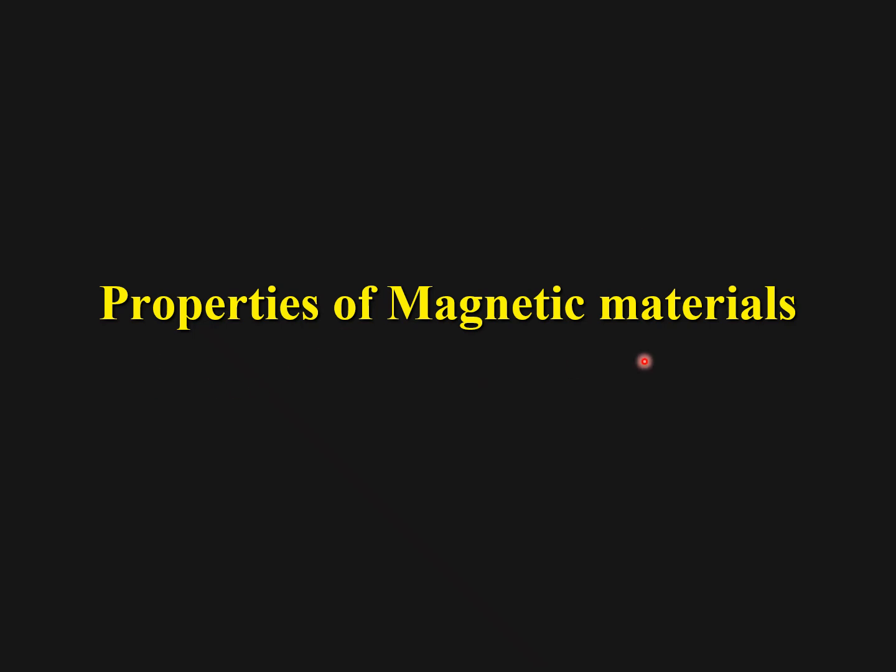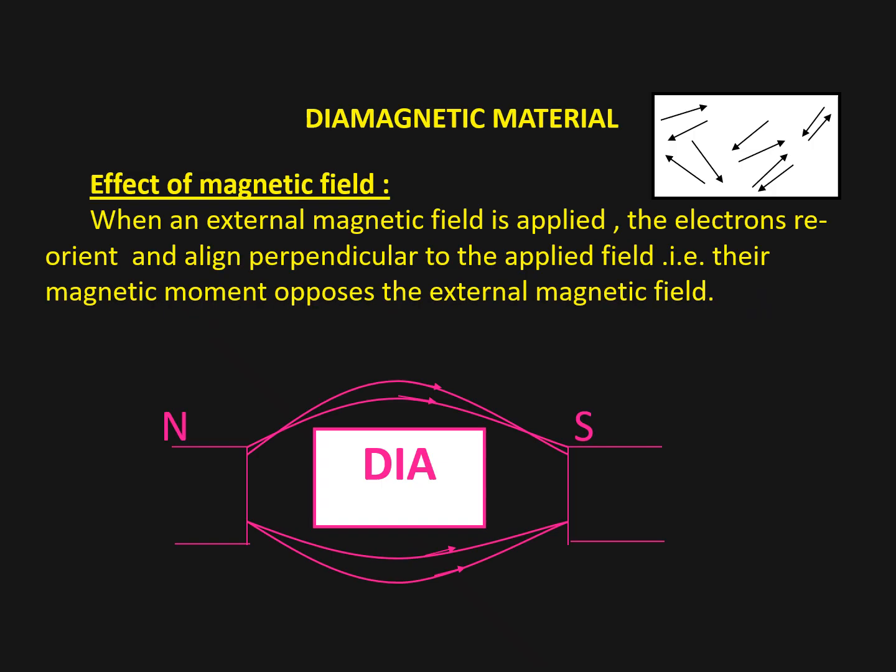Properties of magnetic materials. There are three types of magnetic material based on the spin: diamagnetic material, paramagnetic material, and ferromagnetic material.